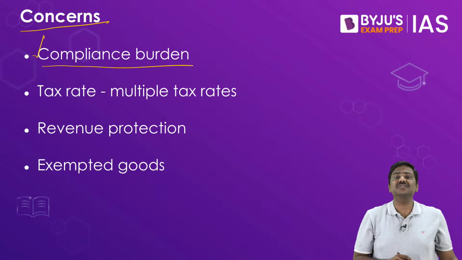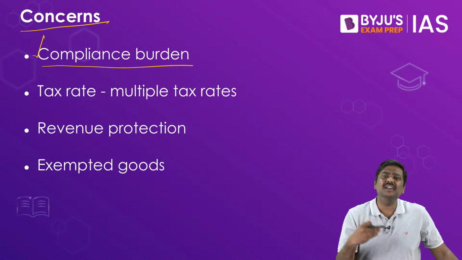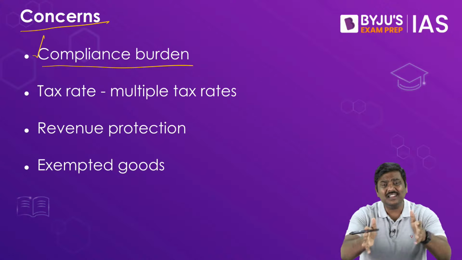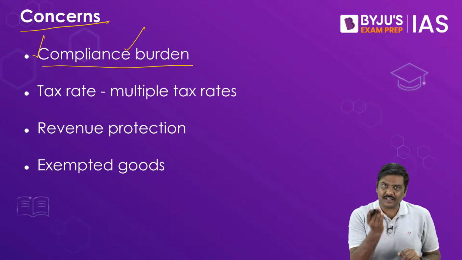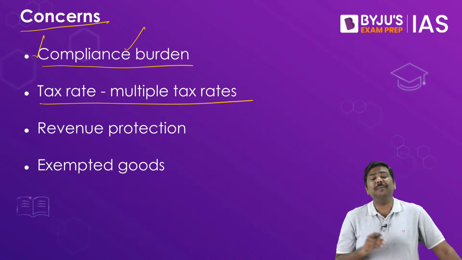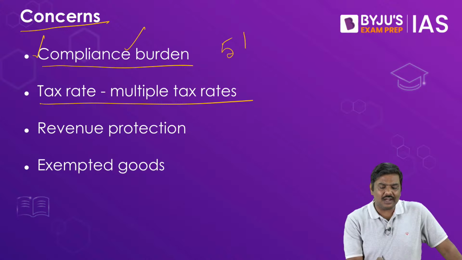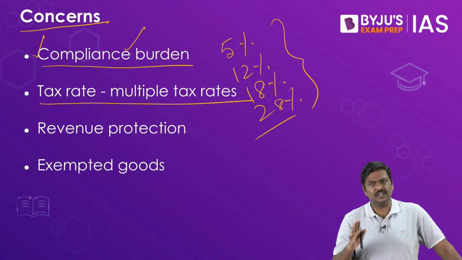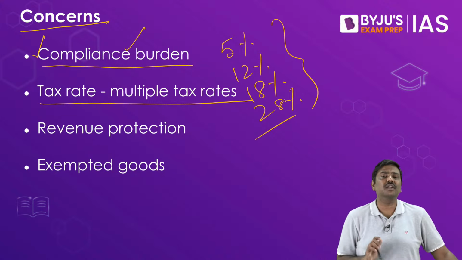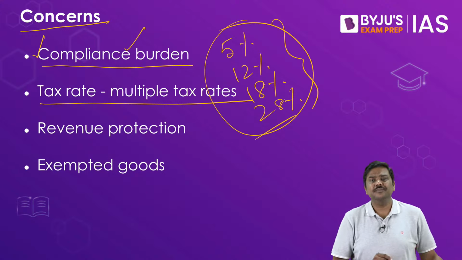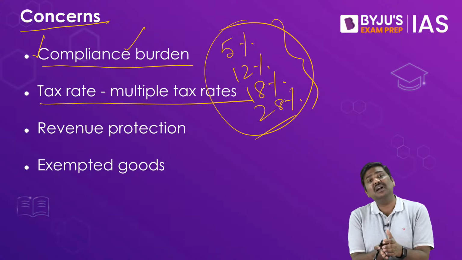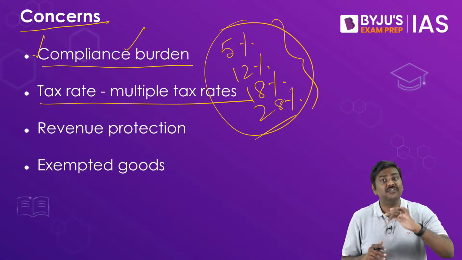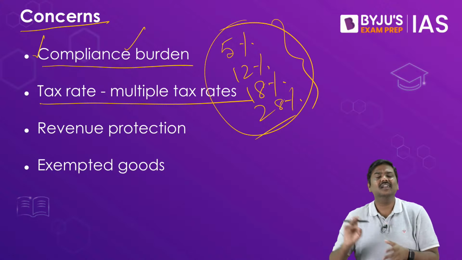So with the introduction of GST, because the companies will have to print the receipts now, keep a record of all the receipts, they will have to have machinery to file the returns, etc. The compliance burden has actually increased. We are having multiple tax rates under GST. For example, I told you earlier 5%, 12%, 18% and 28%. These are the most important ones, not all the ones. But if you have these particular tariffs, it is not one nation, one tax. Multiple rates are there. So you need to rationalize and reduce the number of tax rates further, which the Government of India says we will do in the coming days.